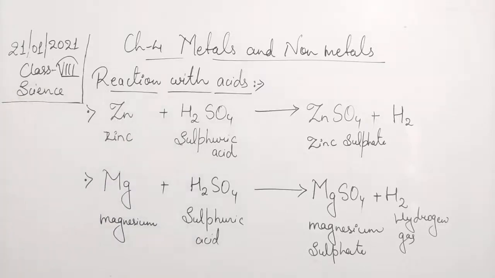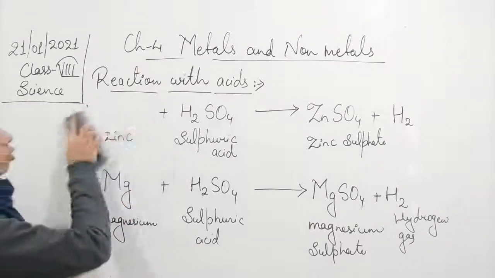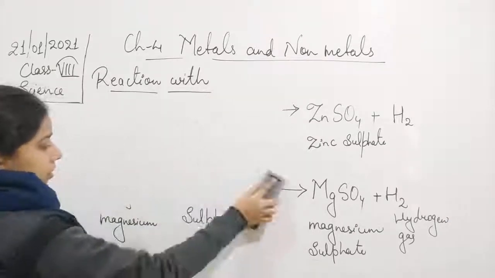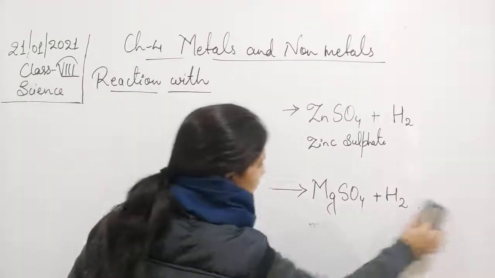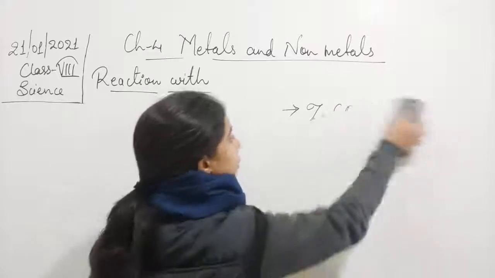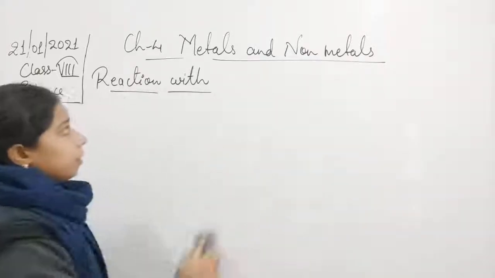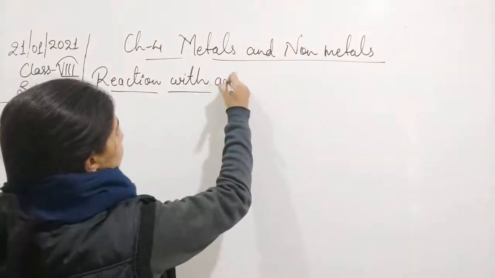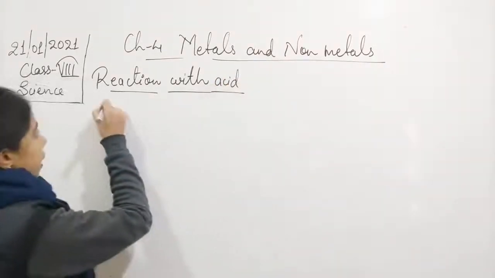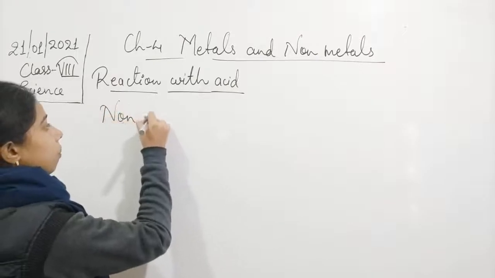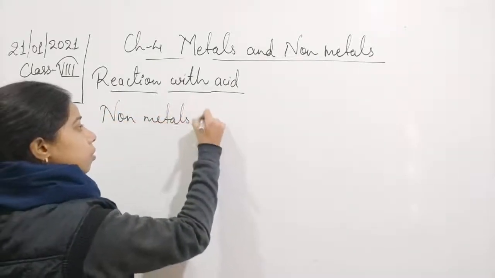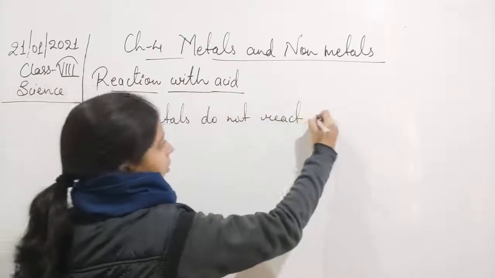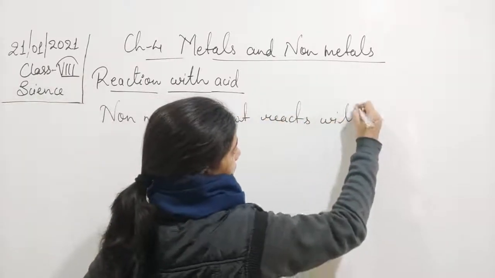What will happen when non-metals react with the acid? Generally, non-metals do not react with the acid. Again here, metals react, but the non-metals do not react with the acid. So regarding reaction with the acid in case of non-metals, we can write that non-metals do not react with acid.